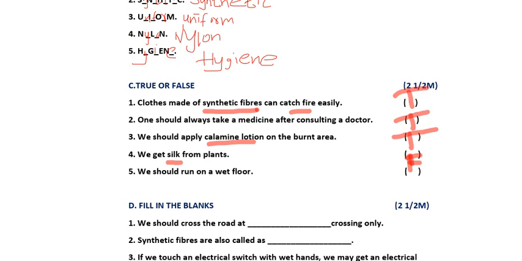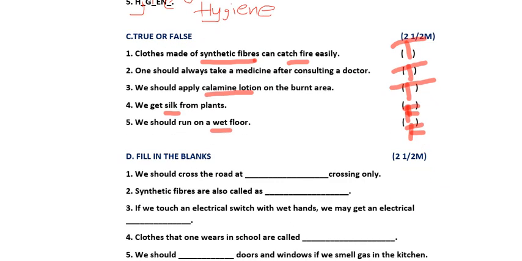Now moving to the last bit. We should run on a wet floor. Wet means tadi. Yes or no? So should we run on the wet floor? No, you will slip and fall. So this answer is also false. We should not run on a wet floor. But they have given that we should run on a wet floor. So false. So what are the answers? First, second, third are true. And fourth bit and fifth bit are false. Okay? Clear? Now moving to the fill in the blanks.